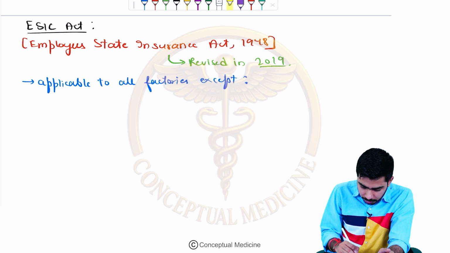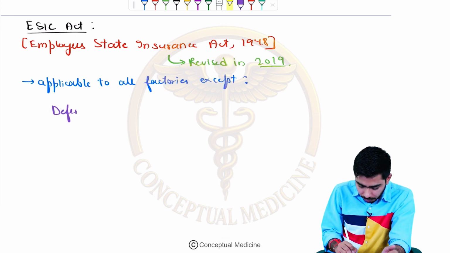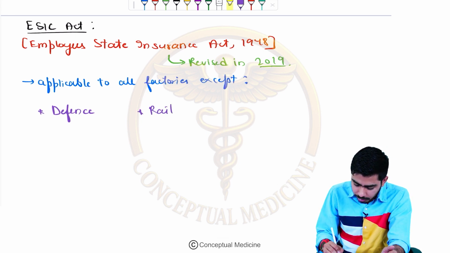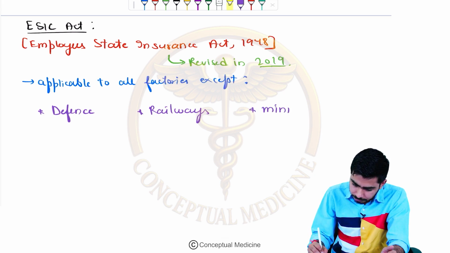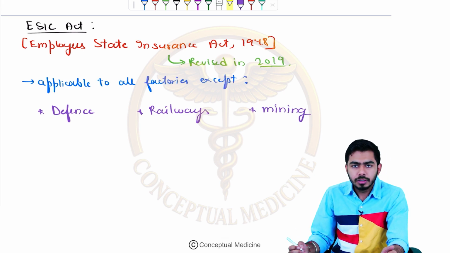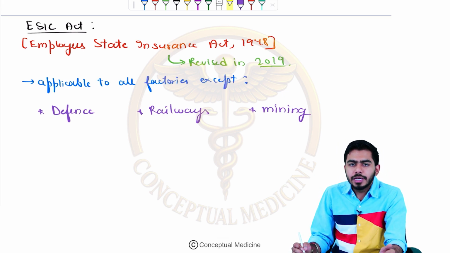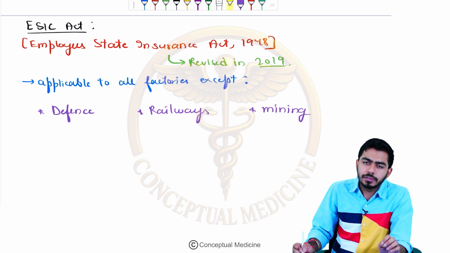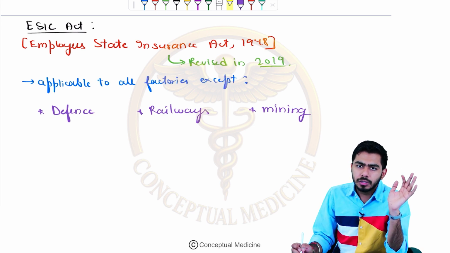They are not including the defense sector, the railways sector, or the mining sector. So these are some sectors where the ESIC Act is not applicable. Otherwise, to all kinds of factories, the ESIC Act 1948 is applicable.